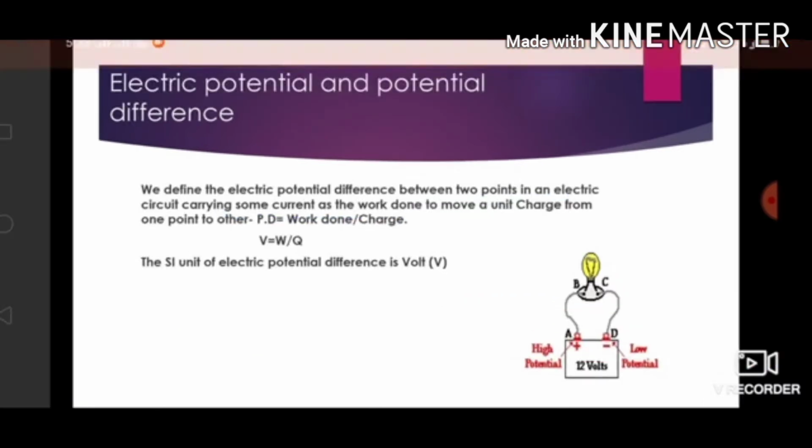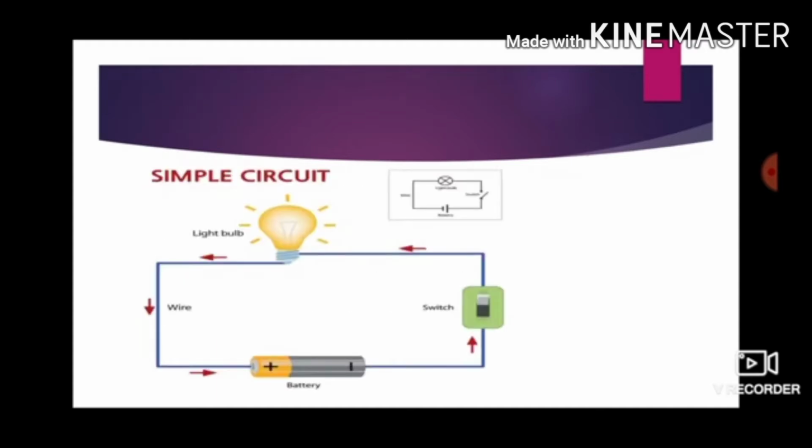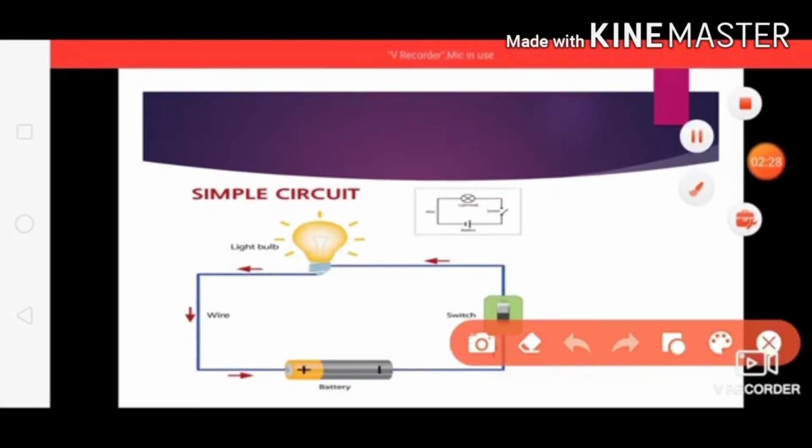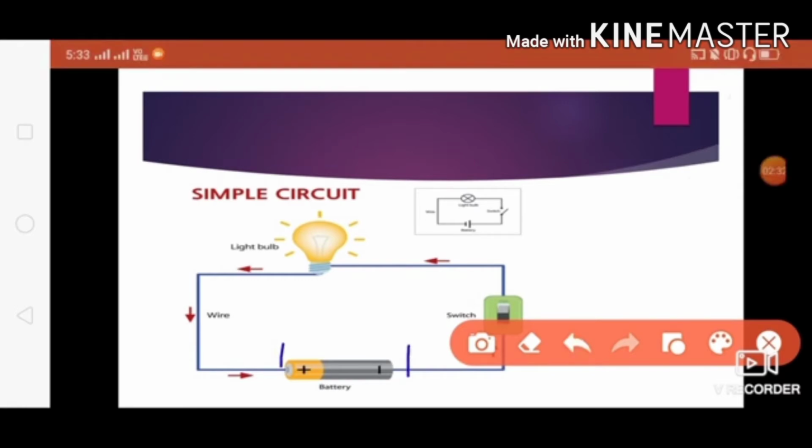I will explain that with this simple circuit. You can see here the battery, with a positive and a negative terminal. The positive terminal we call the higher potential, and the negative terminal we call the lower potential. The electrons or charges are already present in the conductor. The battery doesn't produce electrons or charges. The battery only drives the electric current, or it pushes the charges to flow.